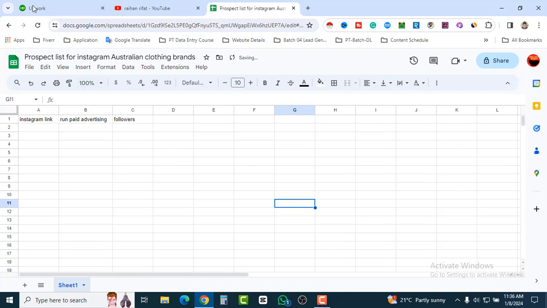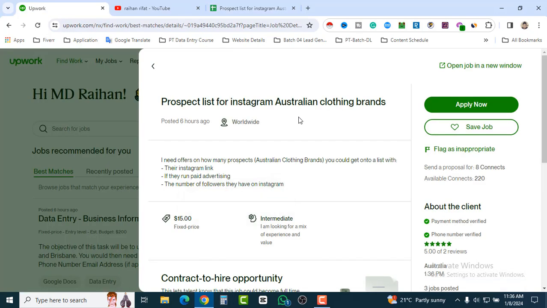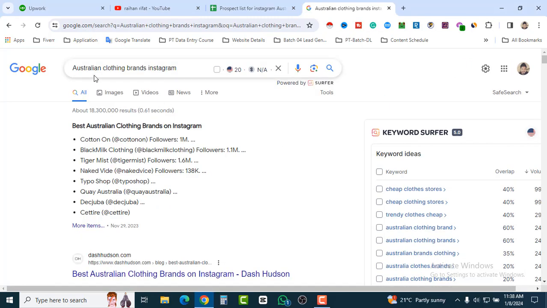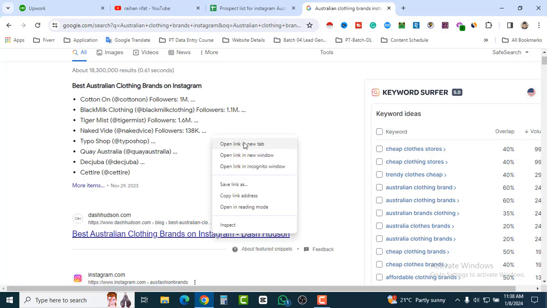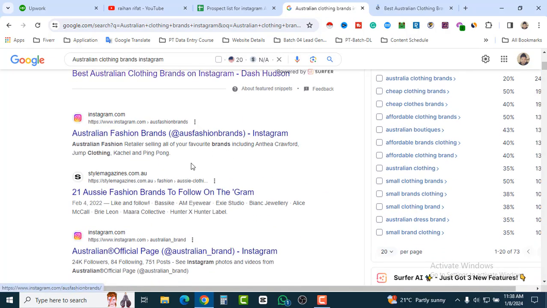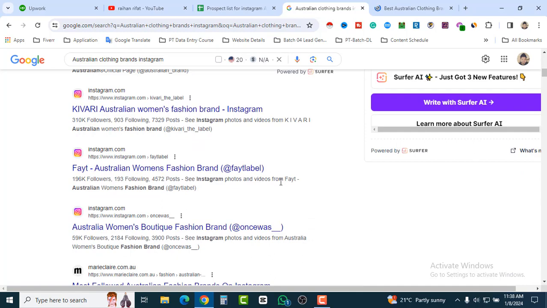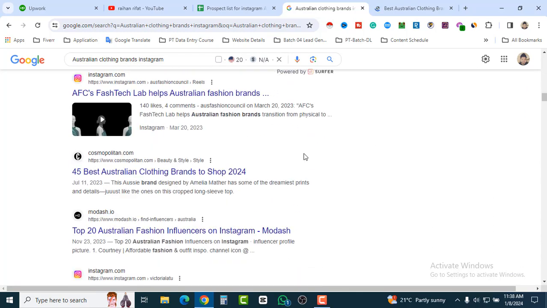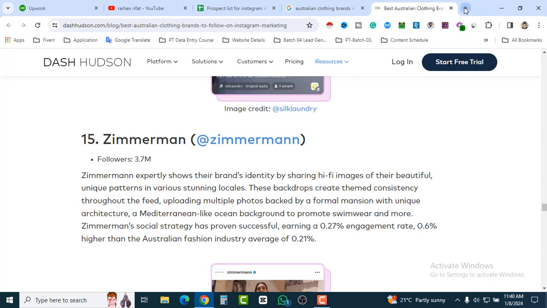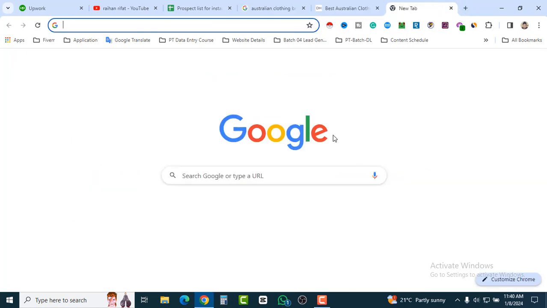So let's search. That means we have to search on Google first. Okay, Australian clothing brands. All right, I searched here Australian clothing brands in Instagram, and here you can see the website and best Australian clothing brands on Instagram. Let's open it, and you will also see lots of Instagram pages over there. Those are the Instagram pages, definitely, and we can also search directly on Instagram. So let's find the Instagram first.